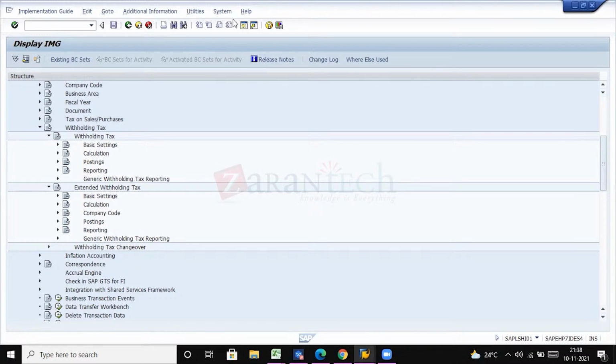There are so many taxes, like taxes on sales and purchases, which is VAT, and service tax, and excise and customs. And TDS, that is withholding tax, and income tax.